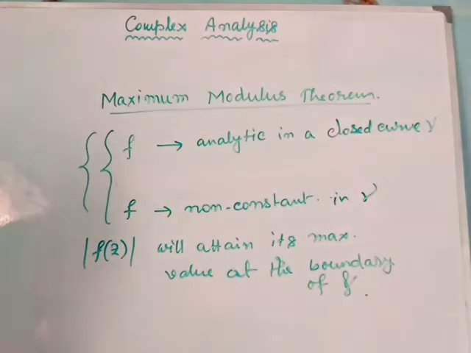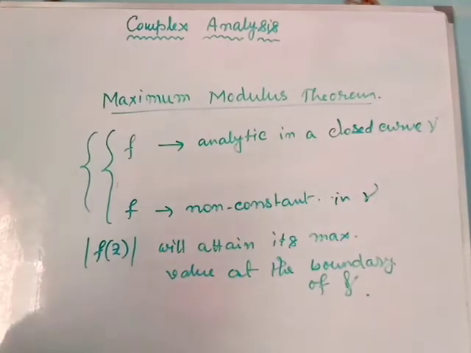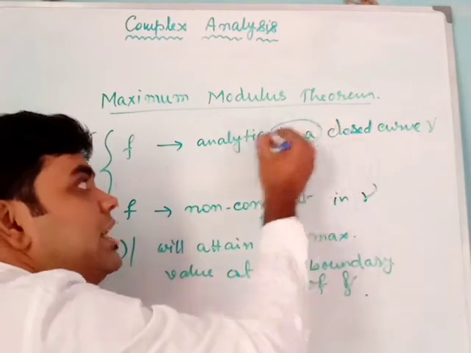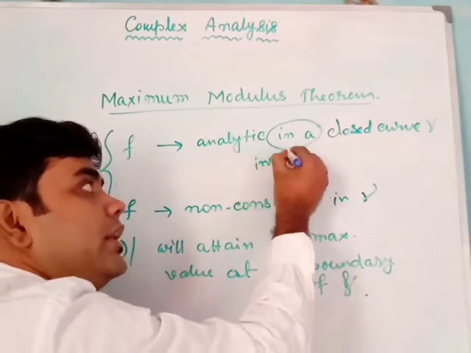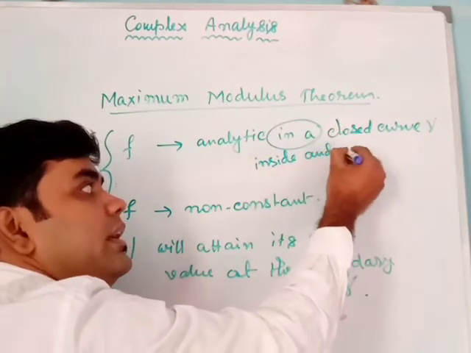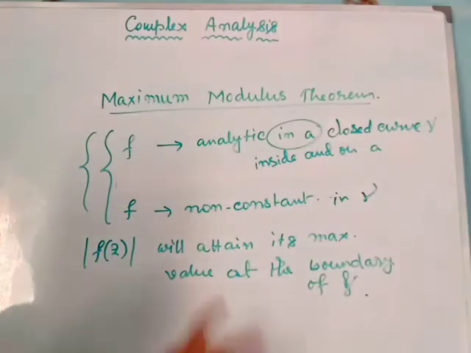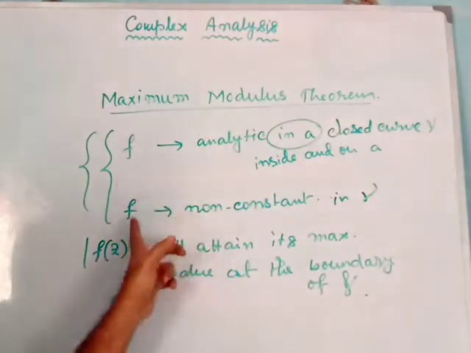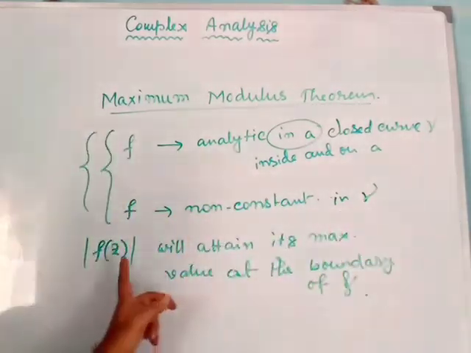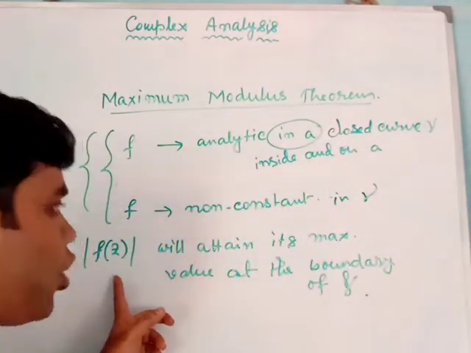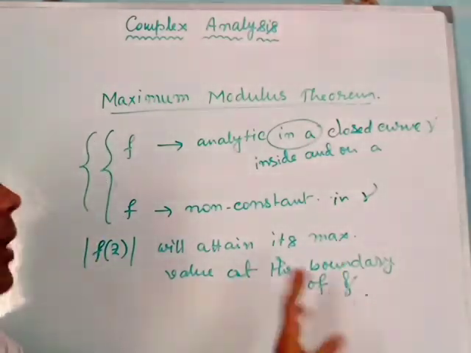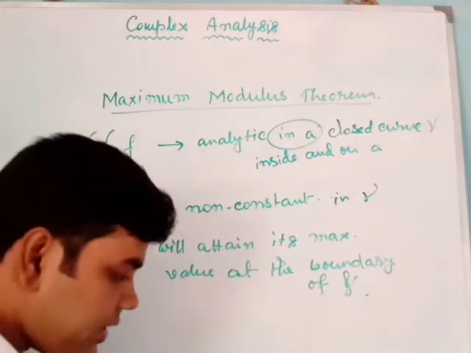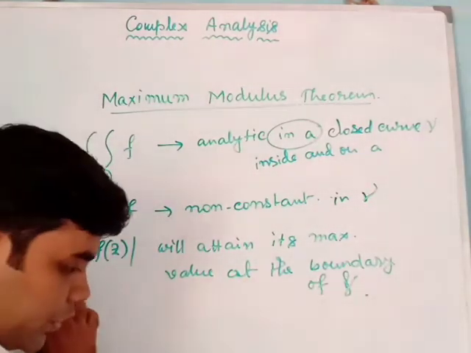We have to be more precise: f should be analytic inside and on a closed curve gamma, and it should be non-constant inside and on gamma. Then |f(z)| will attain its maximum value at the boundary of gamma. This is our maximum modulus theorem.